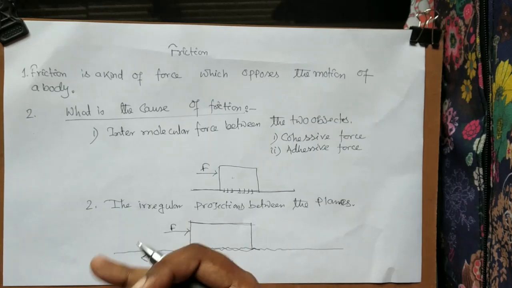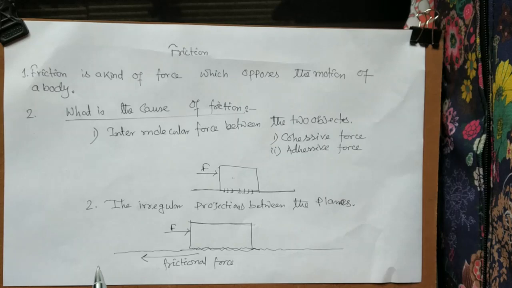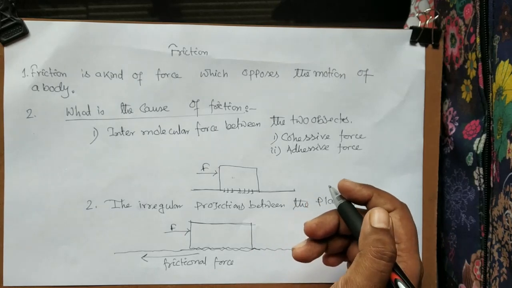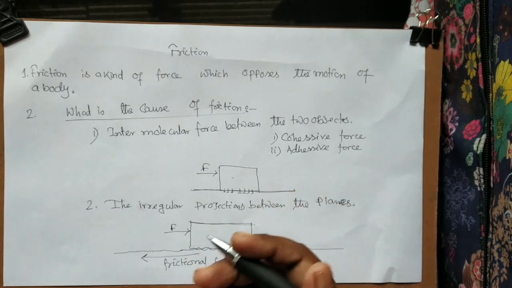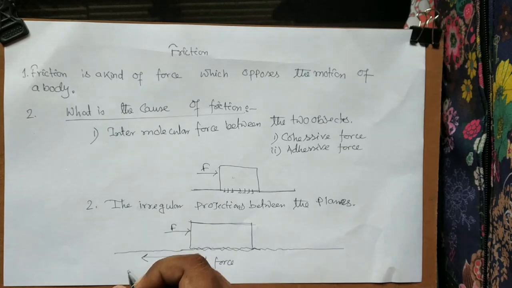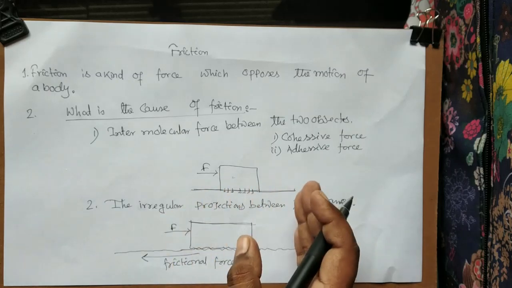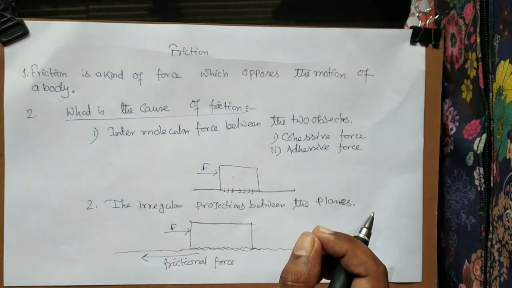If you increase the roughness, the movement of the body will be more difficult, and we can say that on a rough surface the frictional force is more. If I am talking about a smooth surface, whatever the surface may be, it is not absolutely smooth, but if it is smooth, then it is easier to take an object from one point to another, because on a smooth surface the frictional force is less.